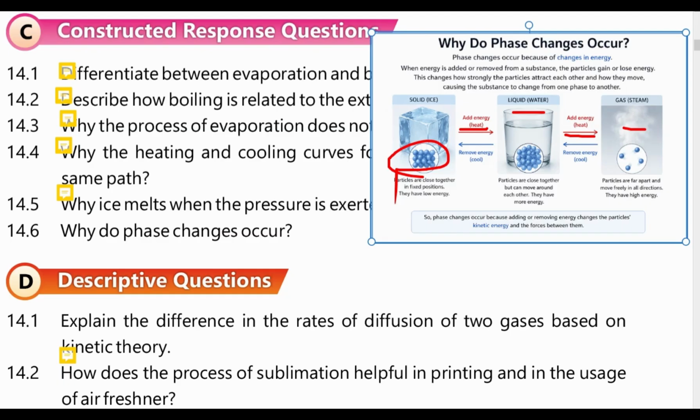And in the reverse case, these molecules will have less energy when they are converted from gas to liquid form. We will have to remove energy to convert gas to liquid, and similarly when we are converting liquid to solid, again we will have to remove energy to cause this phase change. So phase change occurs because of adding or removing energy, which changes the particles' kinetic energy and the forces between them.